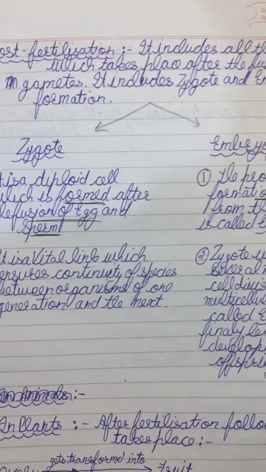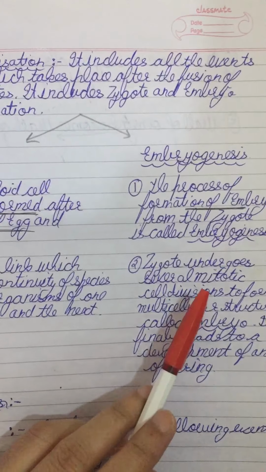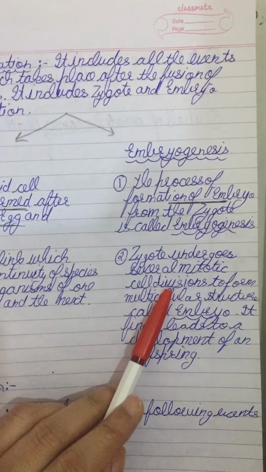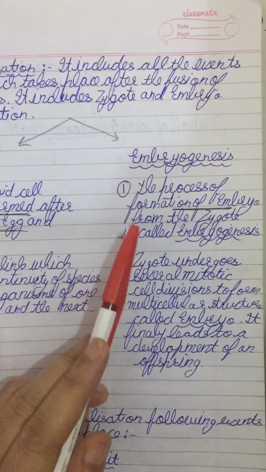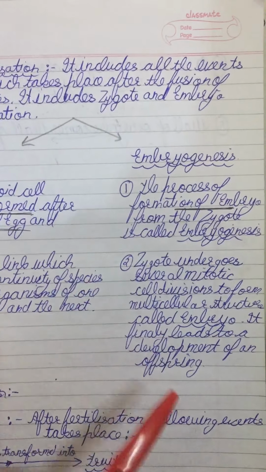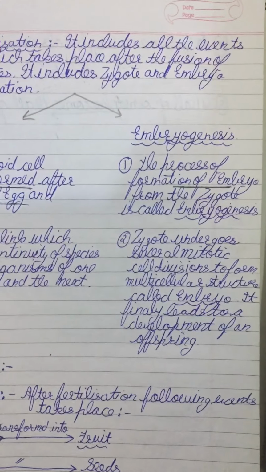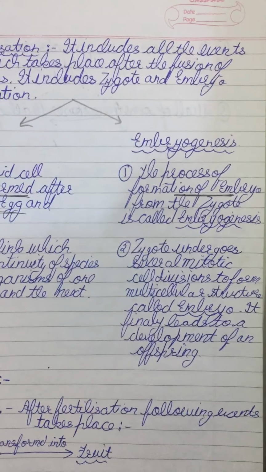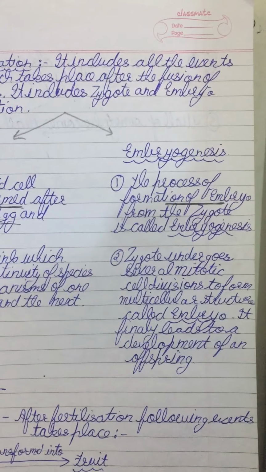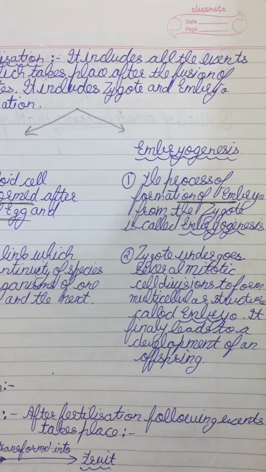After this, the zygote undergoes several repeated mitotic cell divisions to form a multicellular structure called the embryo, and the process is called embryogenesis. The zygote finally leads to the embryo, which is converted into offspring.